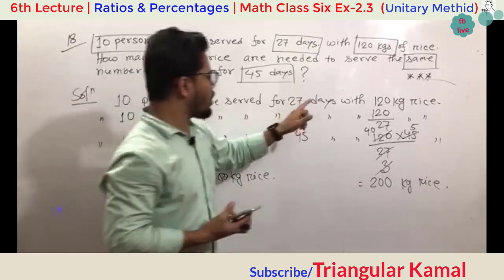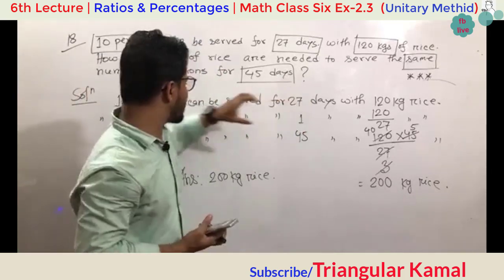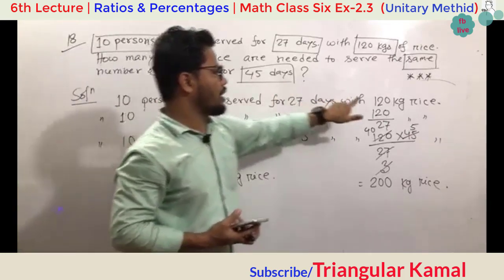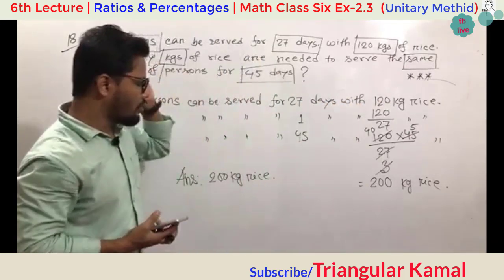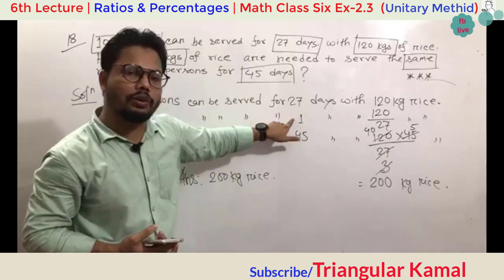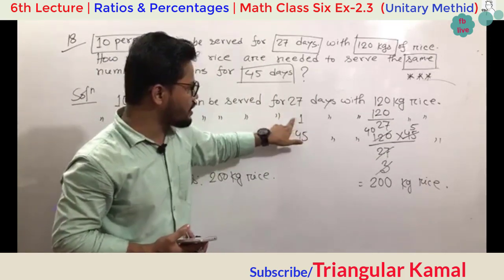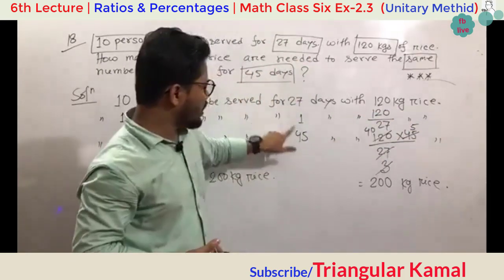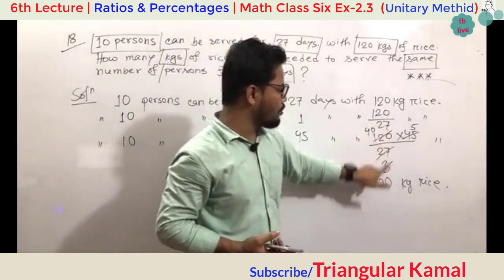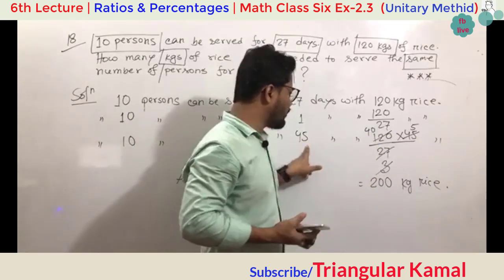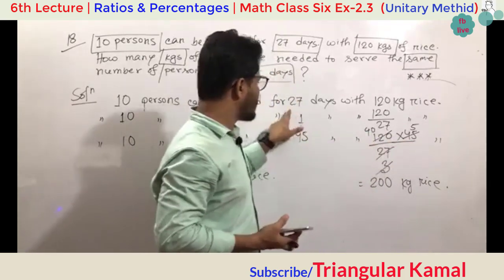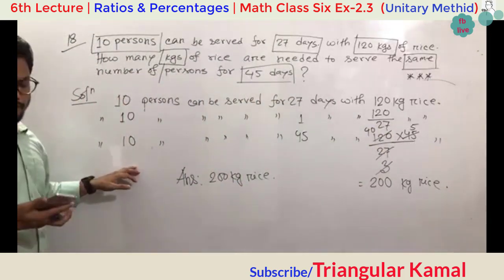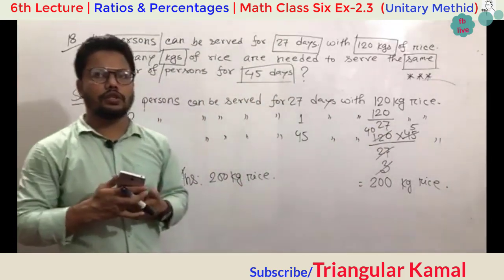That's why when writing the first statement, the right side will be 120 kg. Then in the second step, you have to be more careful. When the days are fewer, the rice will be a smaller portion. When the days are greater, the rice will be more. That is, for 45 it will be multiplication, for 1 it will be division when the person number is the same.